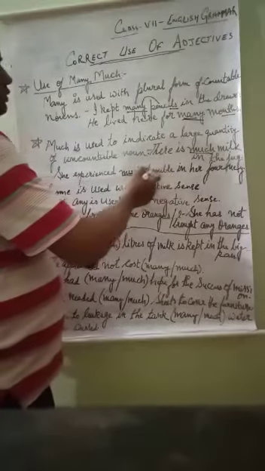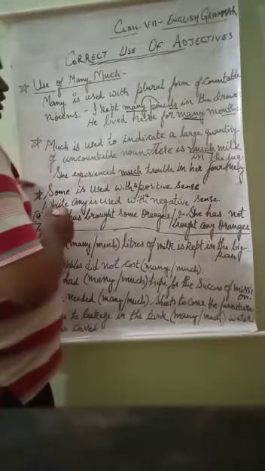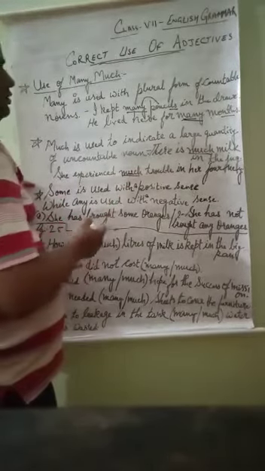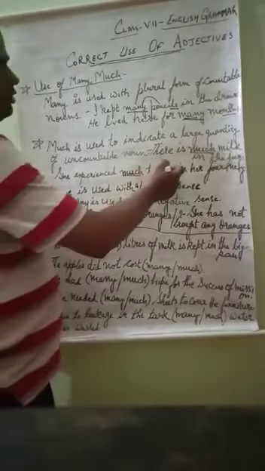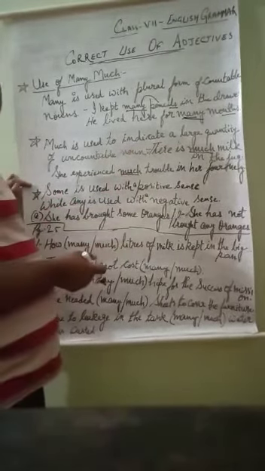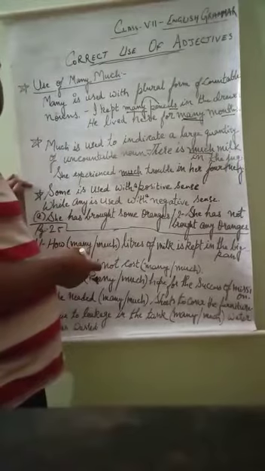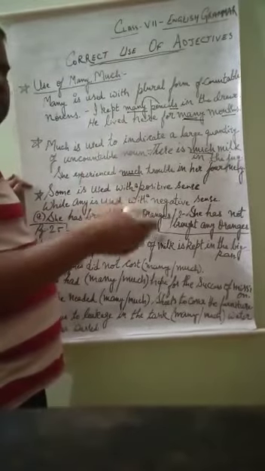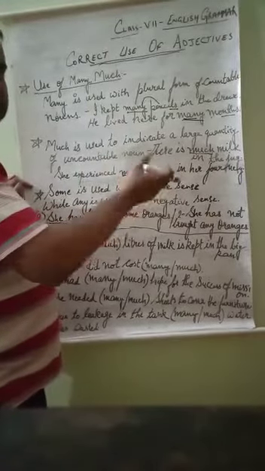So we have used much here. We cannot say she experienced many trouble in her journey. Problem is a countable thing. We often say we have many problems in our life. Problem can be counted, one problem, two problems, but trouble is an unseen thing.